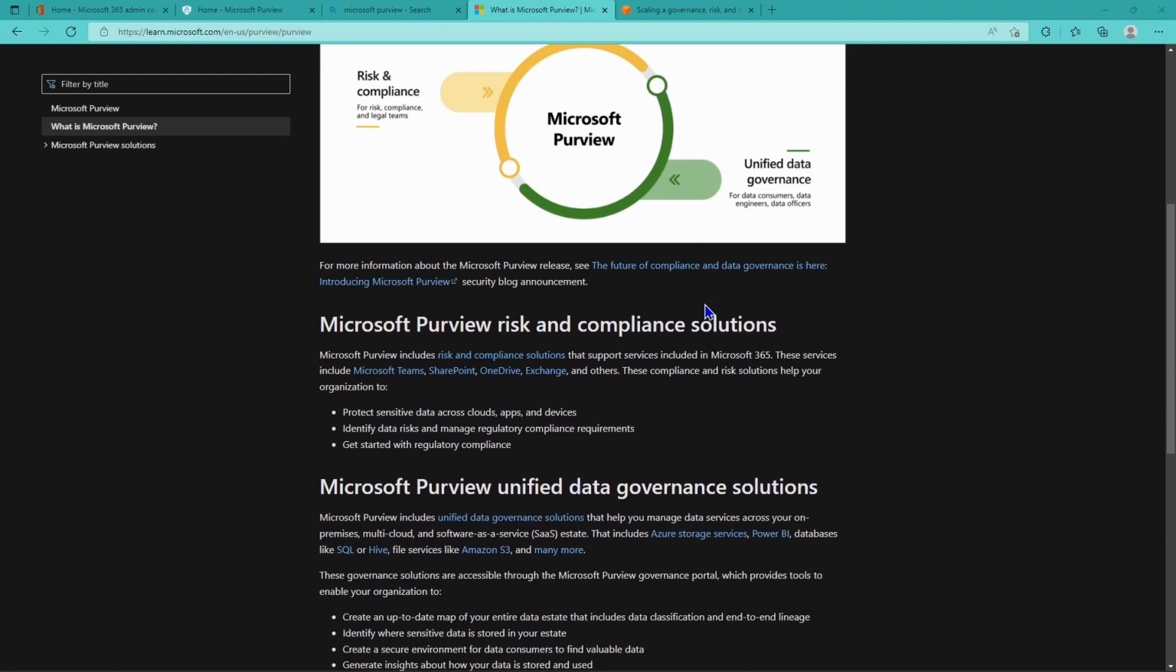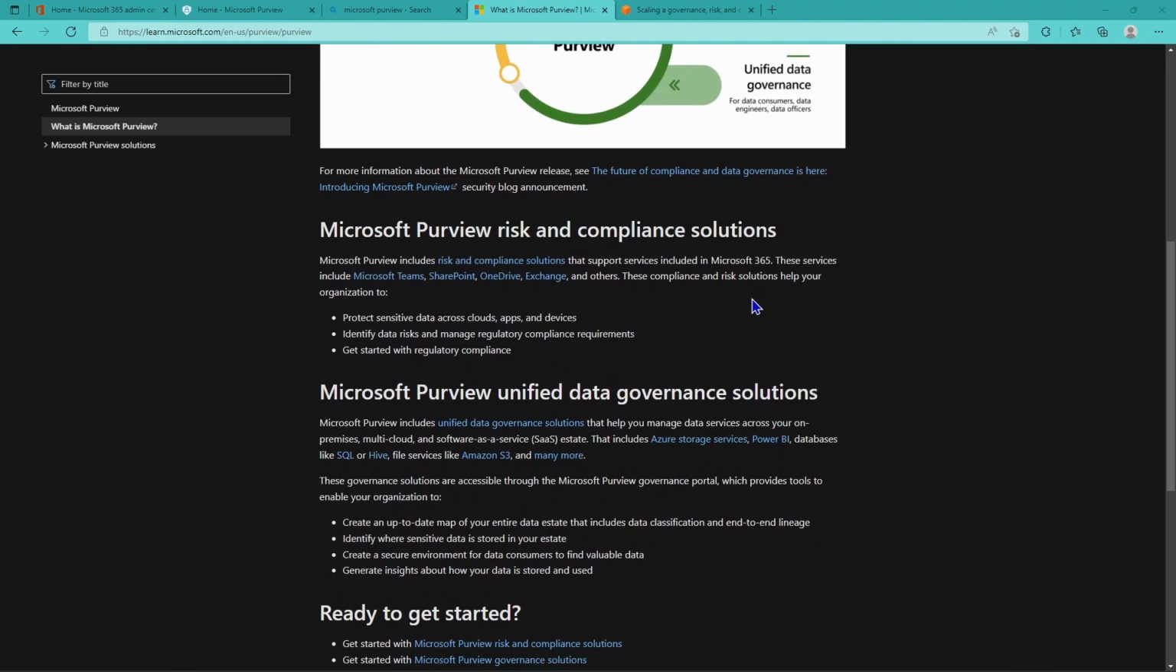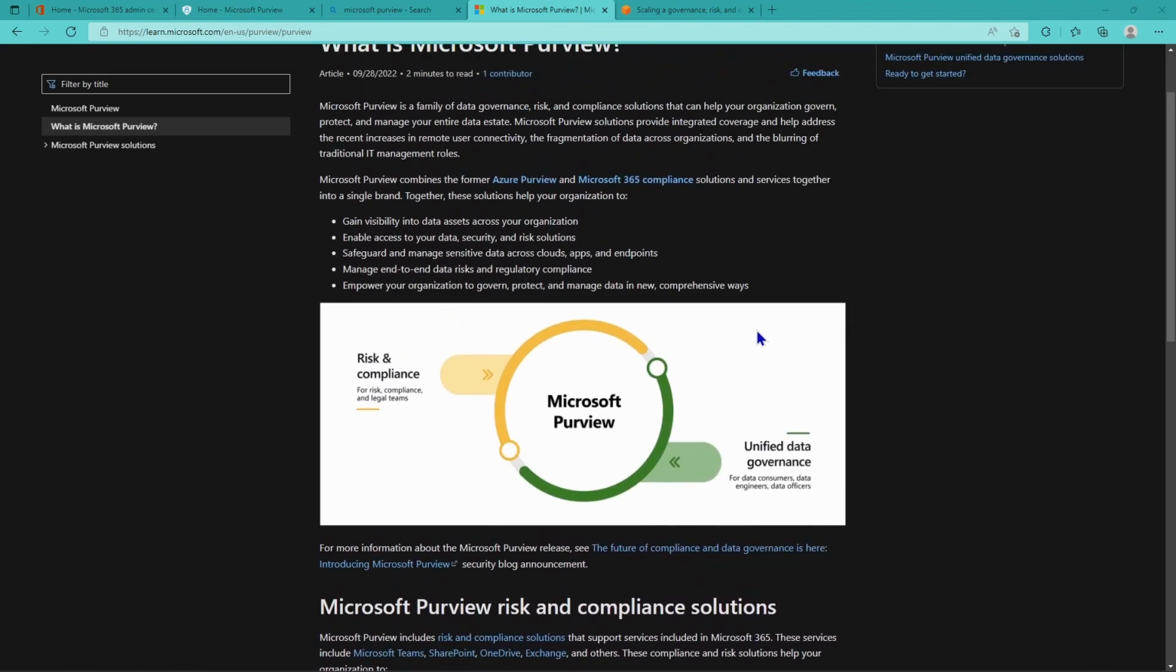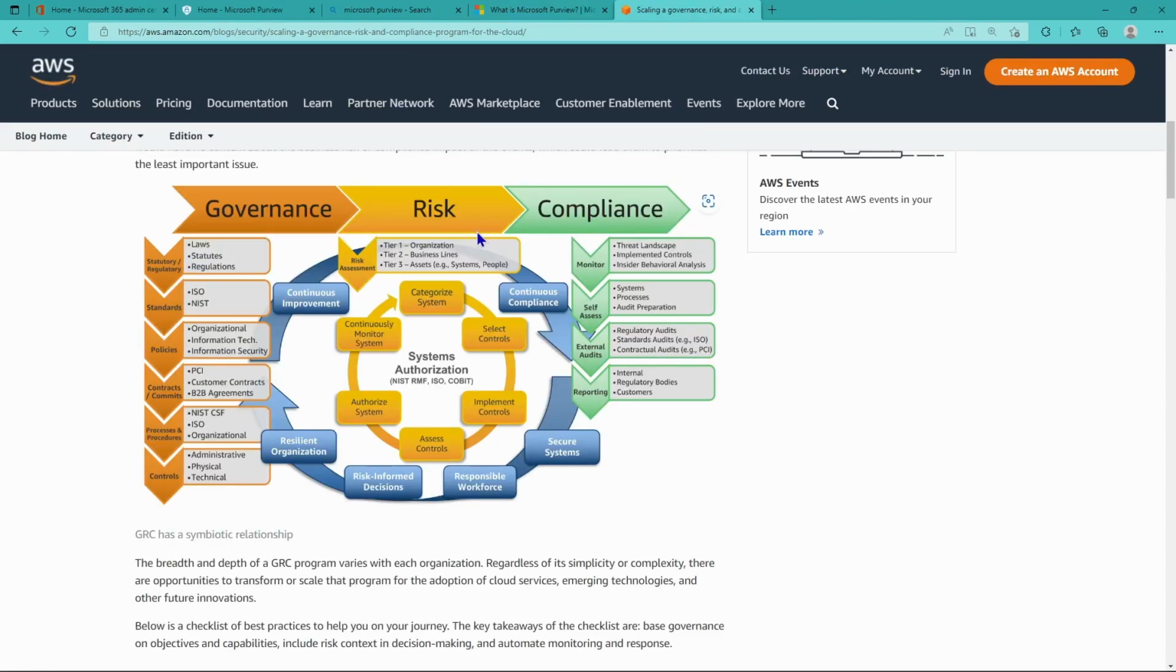Now, what I want to touch on here is the different aspects of these solutions and how they integrate. And before I go down that path, let me touch on everything that is included in risk and compliance and governance. Essentially, Microsoft is putting under Microsoft Purview everything that it can do around governance, risk, and compliance.